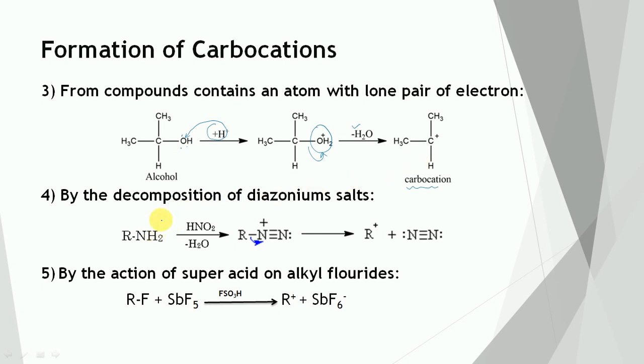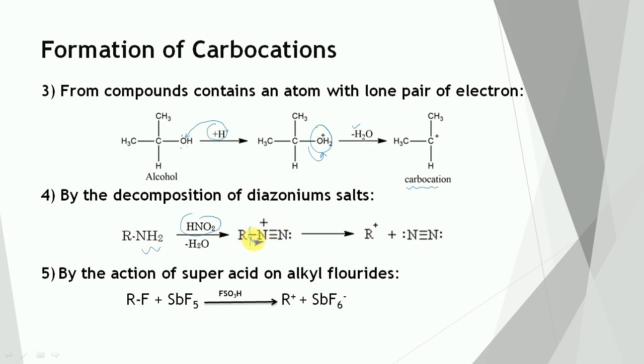Similarly, the reaction number 4, by the decomposition of diazonium salt. First of all, the primary amine is converted into diazonium salt with the help of nitrous acid. In this diazonium salt, this bond can break.